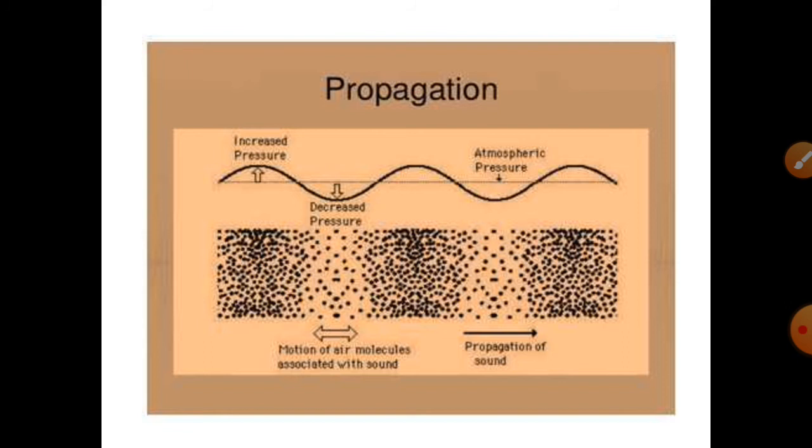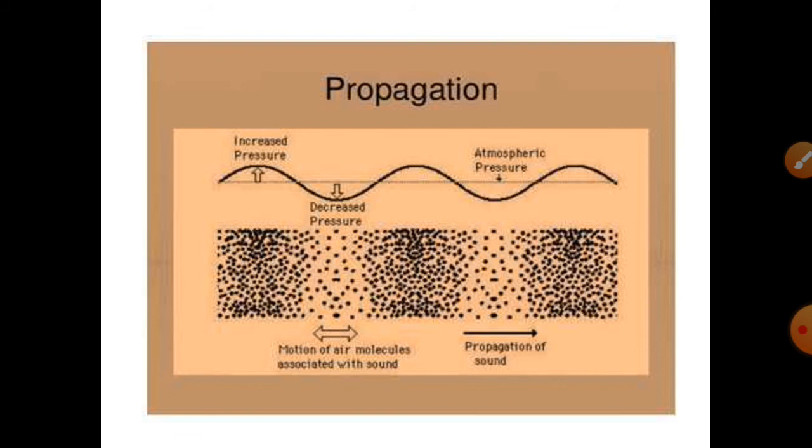Now, how is sound propagated? Sound is a form of energy. It vibrates the particles of the medium. For example, in this case the air particles start vibrating because sound is a form of energy. They start vibrating when they come in contact with the vibrating body, and in this way the sound moves ahead and from the source it reaches the listener.